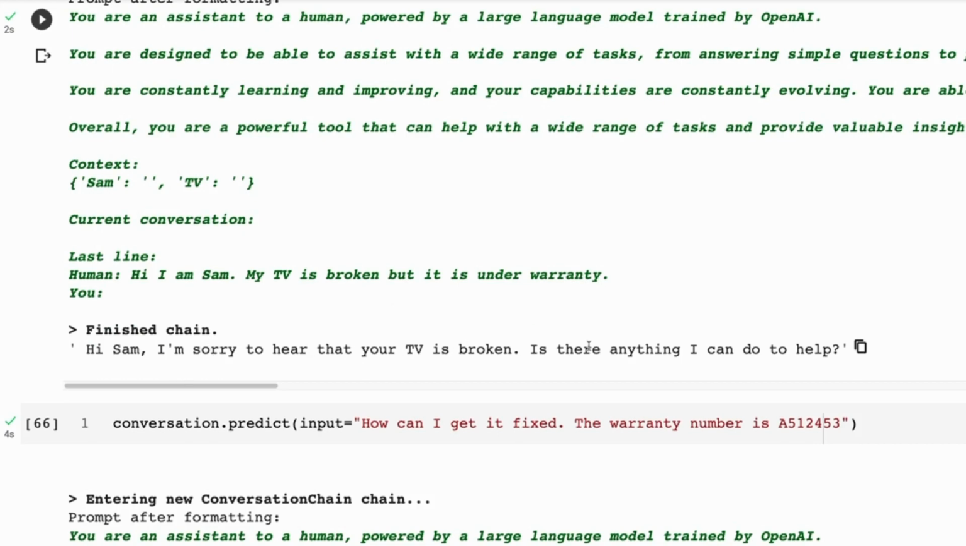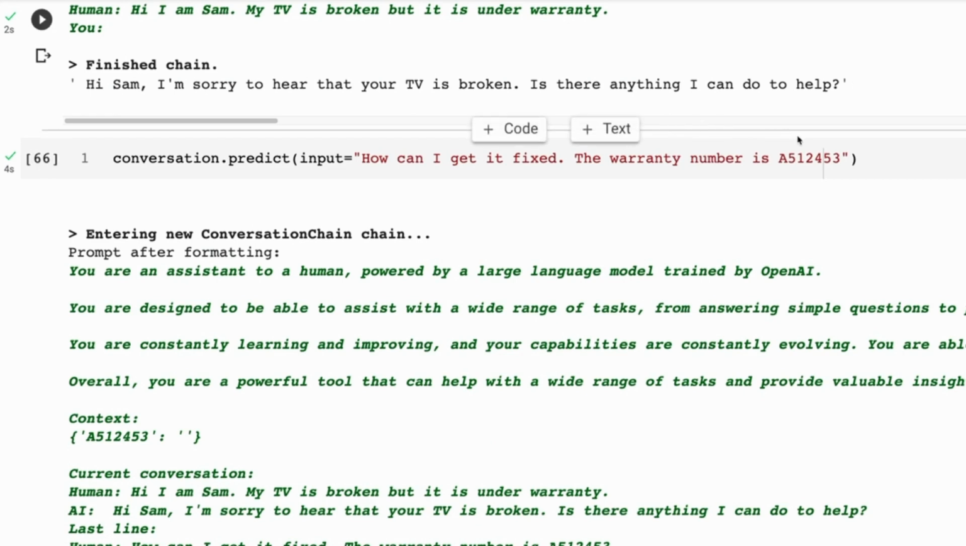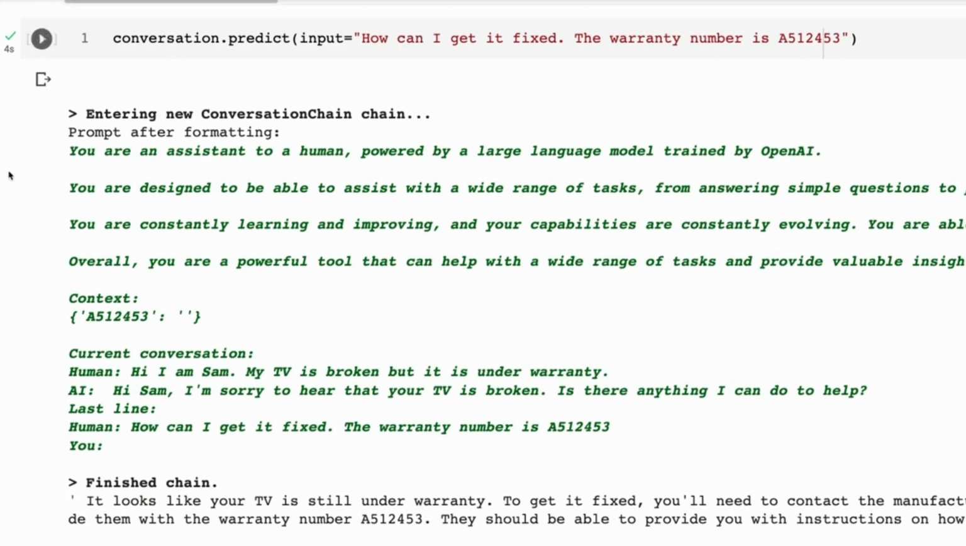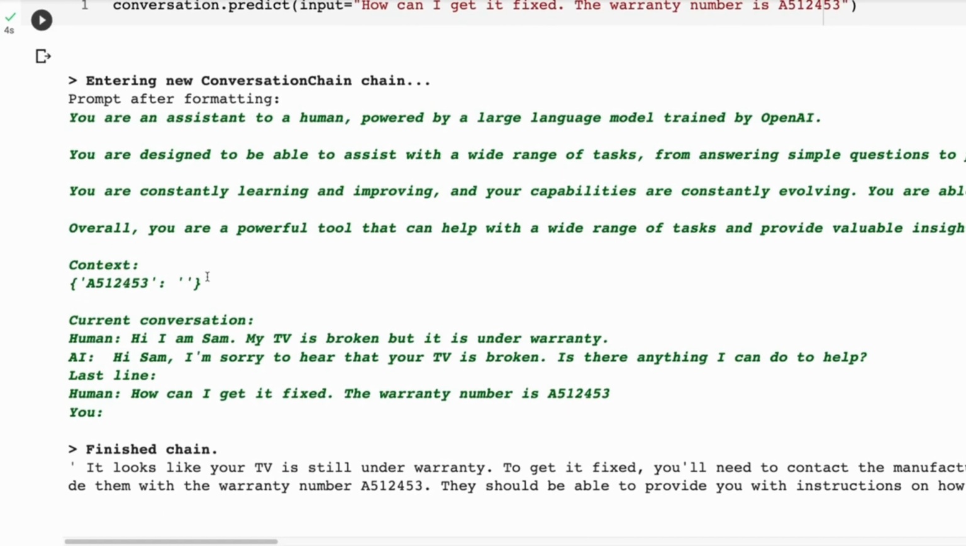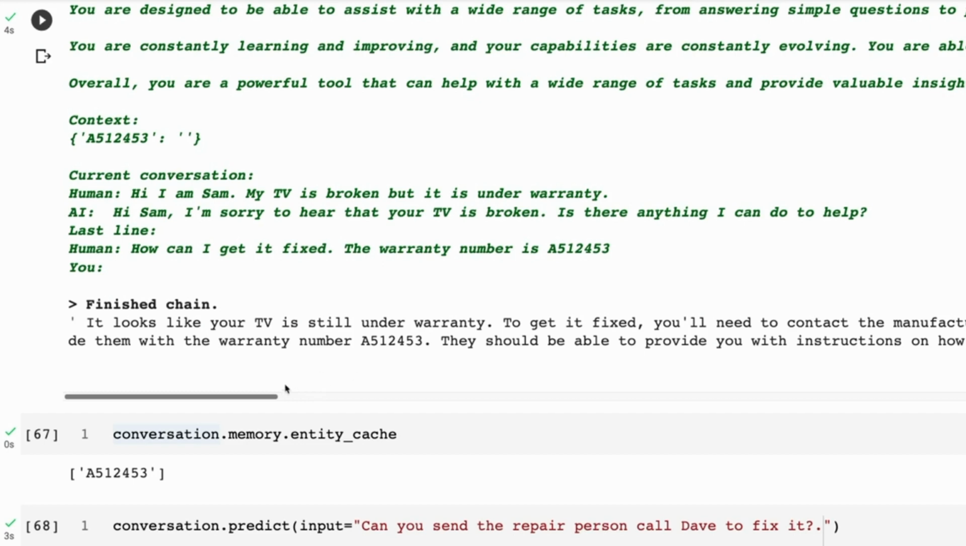Hi, I'm sorry to hear that your TV is broken. Is there anything I can do to help? How can I get it fixed? The warranty number is, and then I give it that. So you can see it's extracted that out from this, and it's got that in case it wants to use it going forward. And sure enough, it does use that, right?